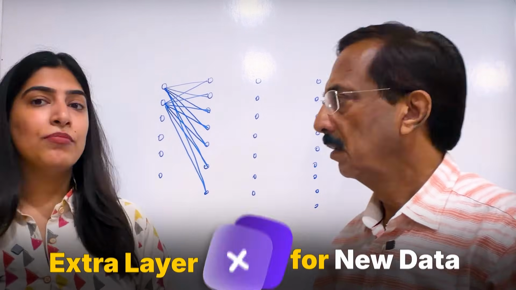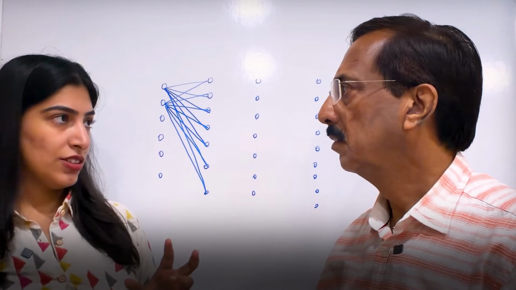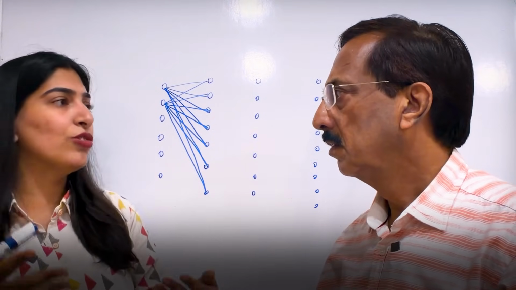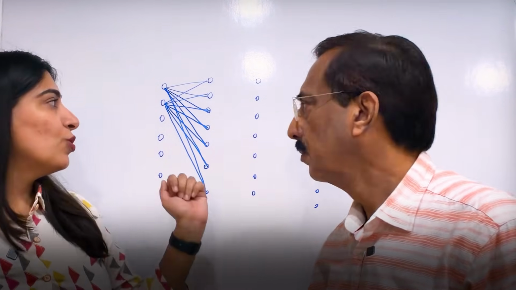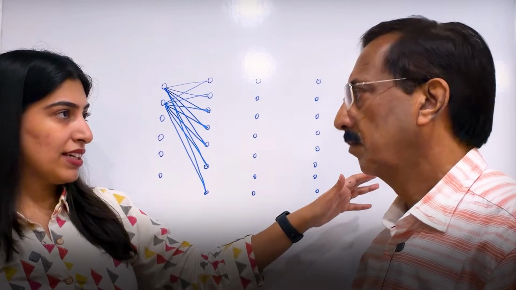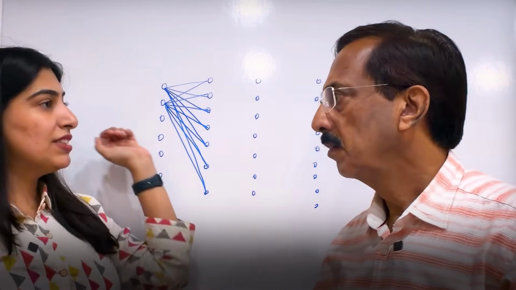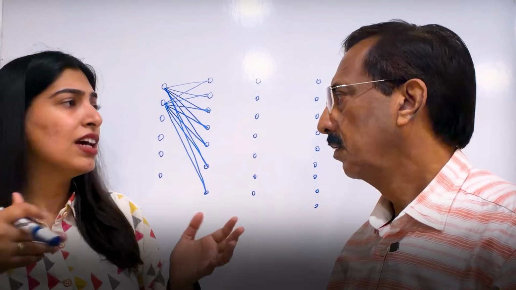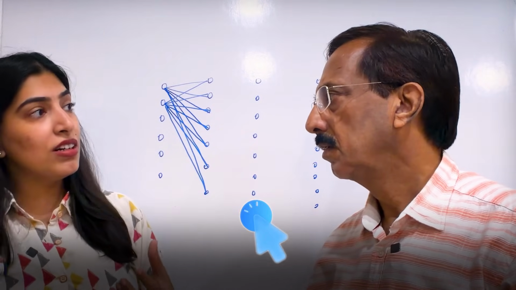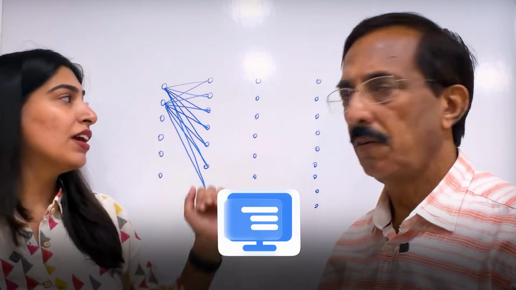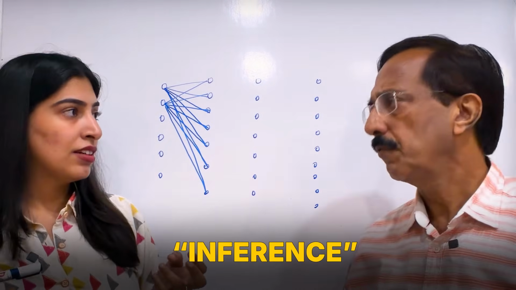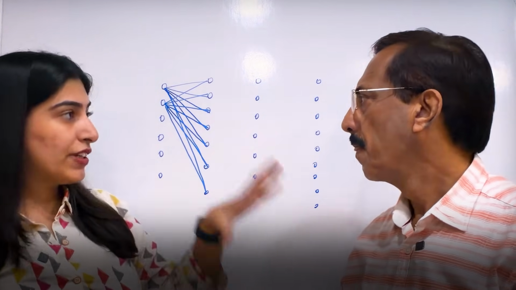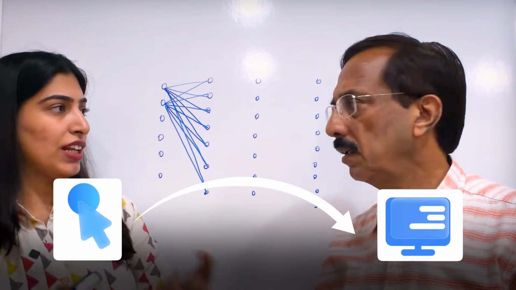But now see, in every model, there are 2 phases. One is the training phase. Now after we finish the training, there is the inference phase, or when we are going to use the model. So during the training, we learn the weights and the biases. But when we use the model, we actually do the calculation. You remember y equals mx plus c. So once you have learned all the parameters, then you are just going to compute the output values for an input value. That is called inference. After training happens inference, when you give an input and you get the output.